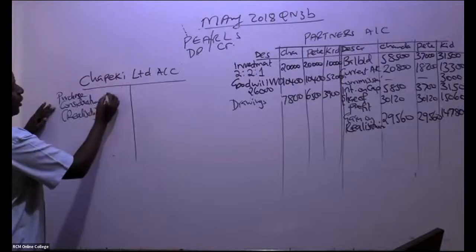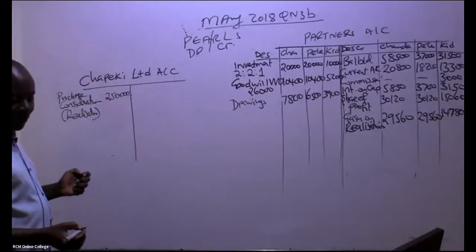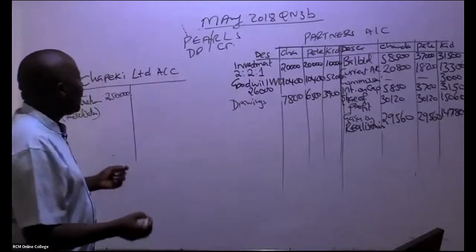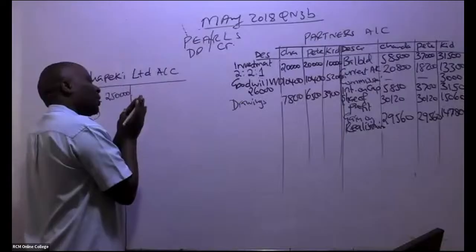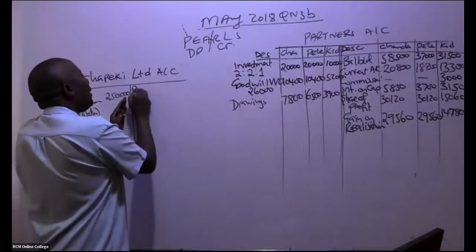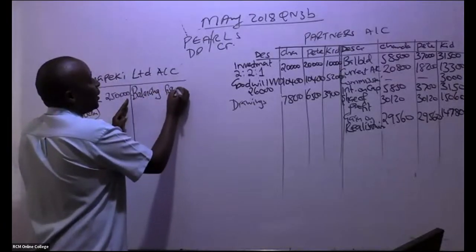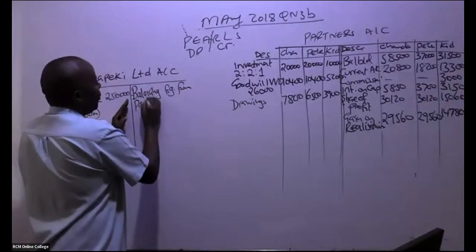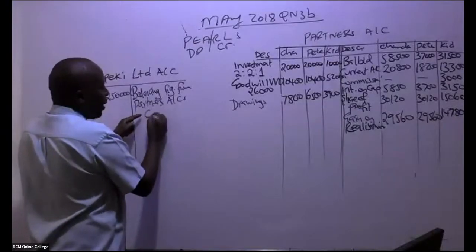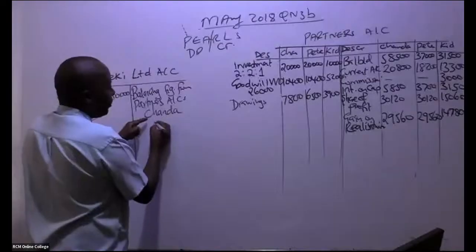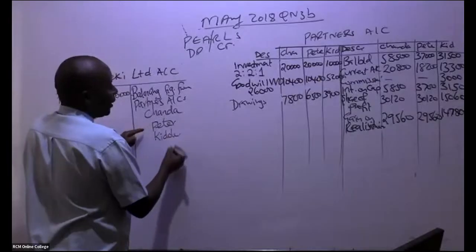So this realization was 250,000. And remember this account also gets figures from the partners. So you'll be able to give us balancing figures from the partners' accounts. You write each partner here. So we have Chanda, we have Peter, we have in this case Kidole, like that.